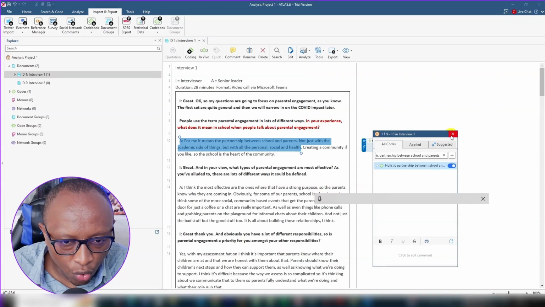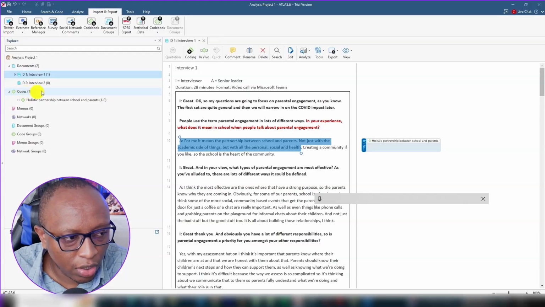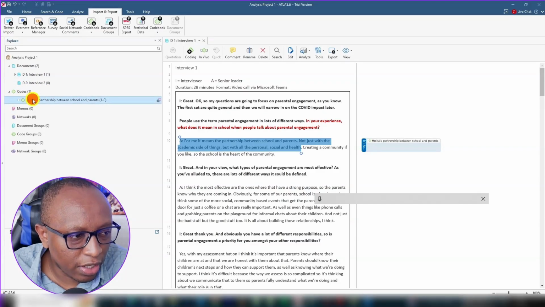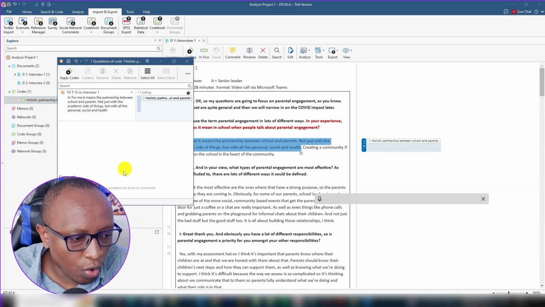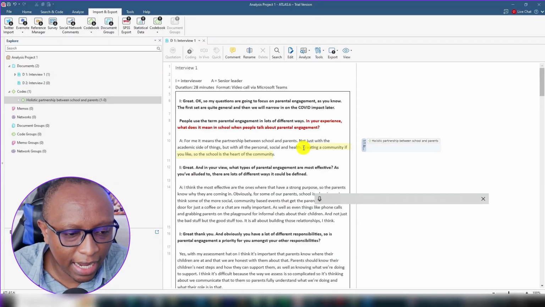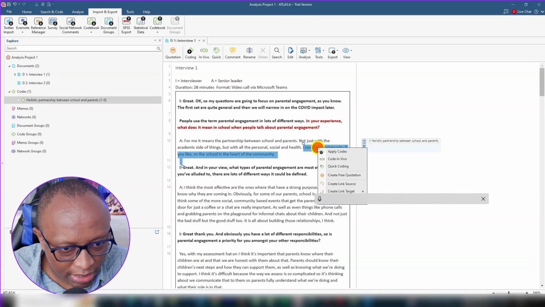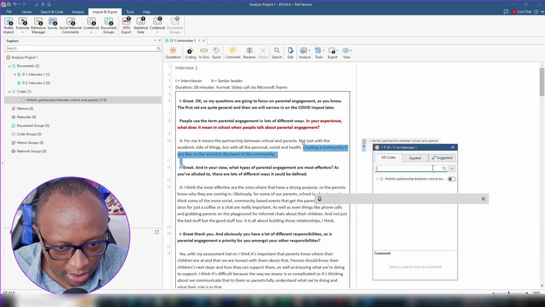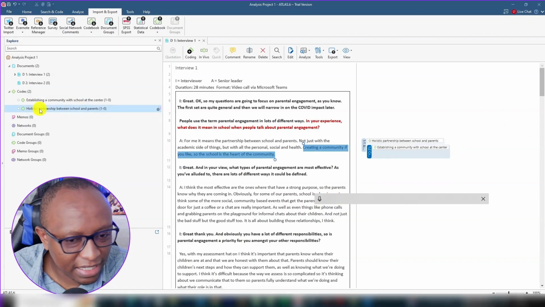When we add a code, let me close that. We can see that it goes to the code section. Look at the menu on my left or on your left also. In the code section, if I double click here, you can see the statement that I just coded. Then creating a community, if you like, so the school is at the heart of the community. I highlight that and I want to code this as apply codes. So right click, establishing a community with school at the center. That's another code I just created.